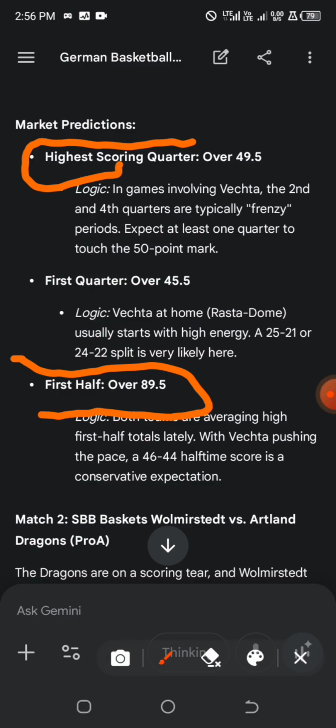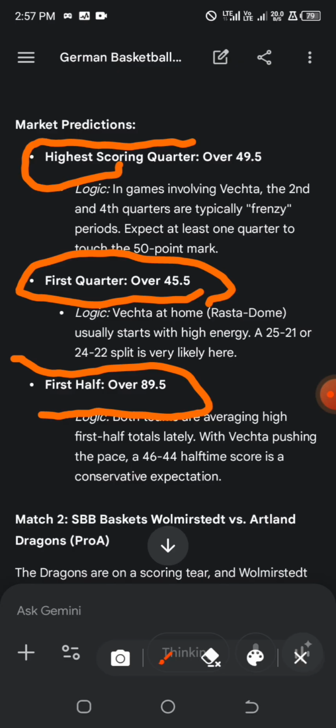Alright, so we are going to look into these two games under the German League, but we won't go for the first quarter because the first quarter happens to be one of the most dangerous market options in basketball games. Although I love it, we are not going for it in this particular edition. So we'll be focusing more on only first half over. We are skipping out the first quarter over. So the first game that we have the prediction as first half over